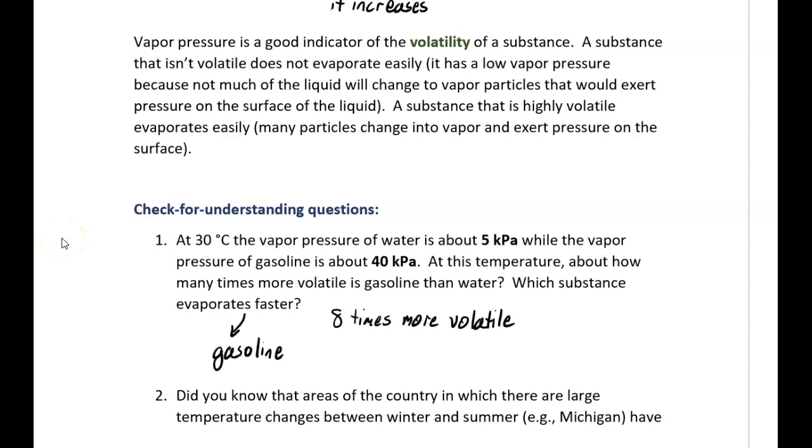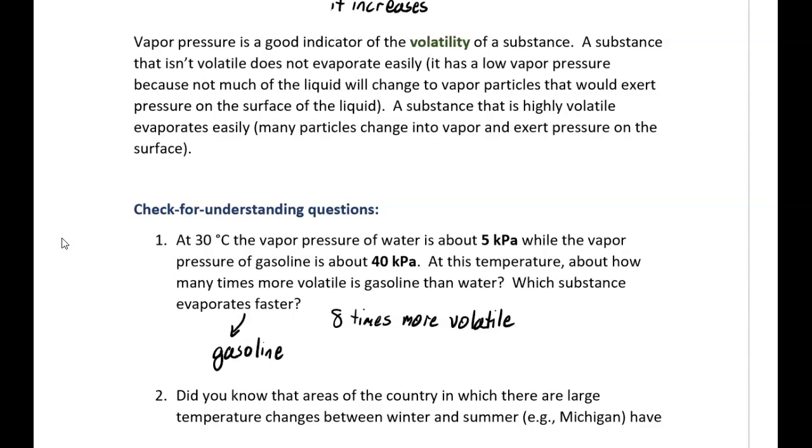And here's the answer. At 30 degrees Celsius, the vapor pressure of water is about 5 kilopascals, but the vapor pressure of gasoline is about 40 kilopascals. At this temperature, how many times more volatile is gasoline than water? Take the vapor pressure of the gasoline, 40, and divide by the vapor pressure of the water, 5. 40 divided by 5 is 8. If the vapor pressure of gasoline is 8 times greater than the pressure for water, that means it's 8 times more volatile. If gasoline is more volatile than water, then gasoline evaporates faster.